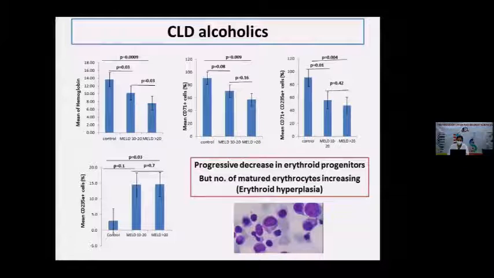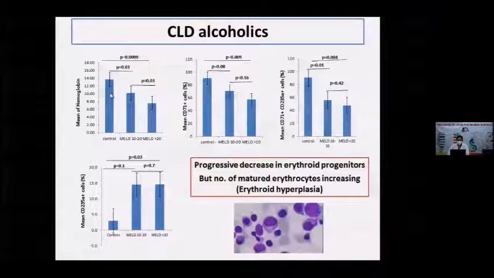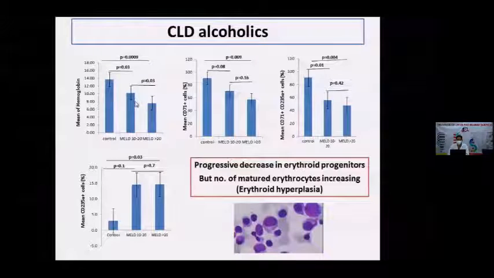I found in the CLD alcoholic group that the hemoglobin level decreases with the increased severity of liver disease. You can see here that from control to MELD 10 to 20 and MELD more than 20 patients, hemoglobin is significantly less as compared to the control. Also, the CD71 positive cells, which are early progenitor cells, their number is also less with the increased MELD score. And the dual positivity cells also show a decreased pattern with the increased severity of disease.